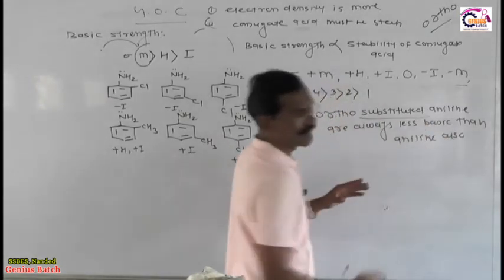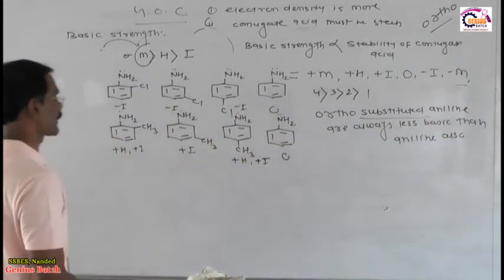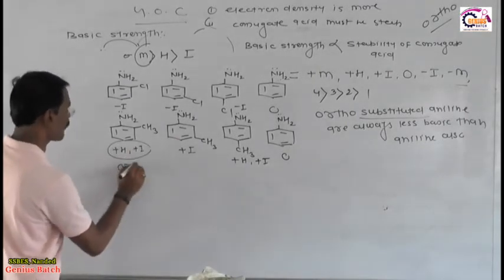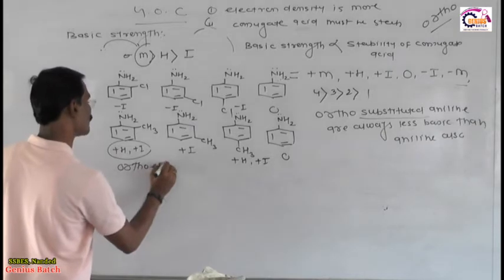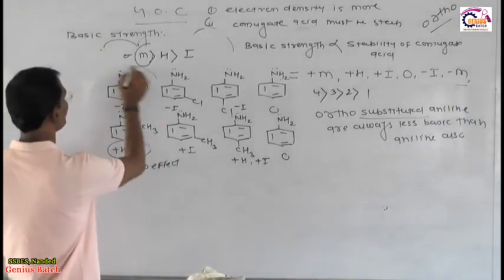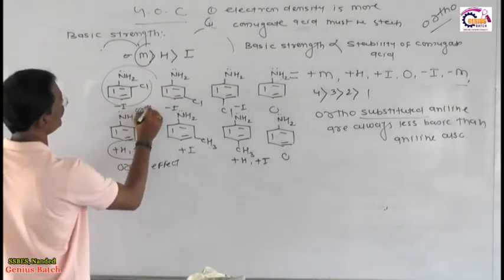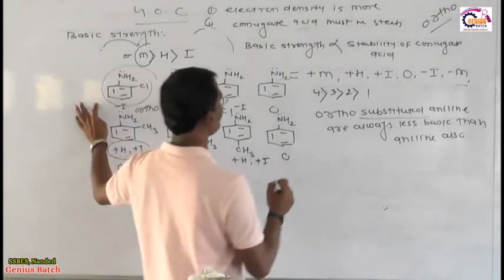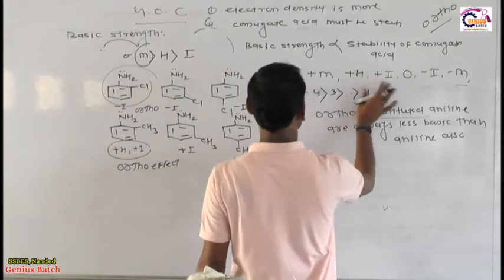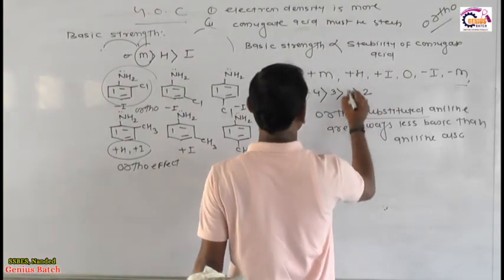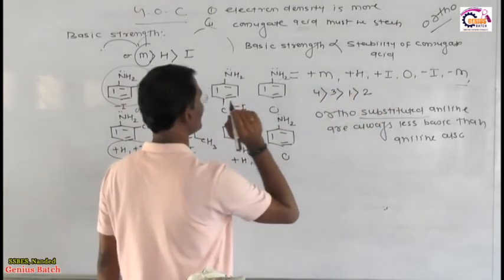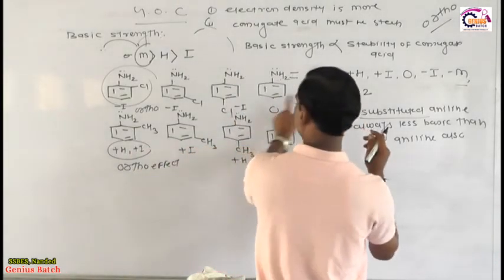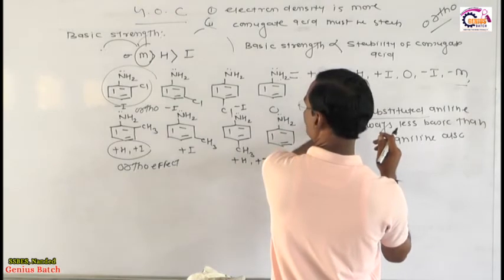Ortho substituted, it may be donating, it may be withdrawing, it may be anything. So dear friend, this is not important. The important thing is the ortho effect. This is less basic. For example, we say the second one is less basic than the fourth, no doubt the fourth one is more basic than 3 than 1.